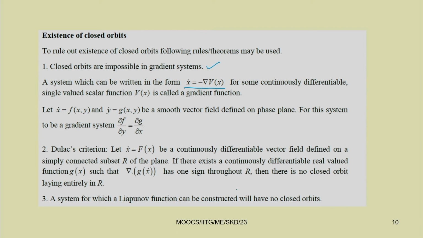Similarly, another condition is known as the Dulac criterion. Here, if x dot equals f(x) is a continuously differentiable vector field defined on a simply connected subset R of the plane, and if there exists a continuously differentiable real valued function g(x) such that del dot (g x dot) has one sign throughout R, then there is no closed orbit lying entirely in R. A system for which a Lyapunov function can be constructed will have no closed orbit.